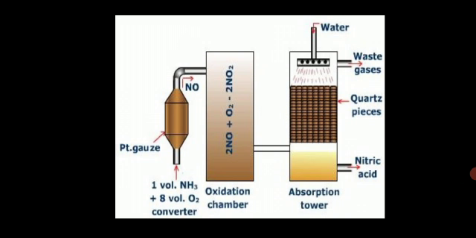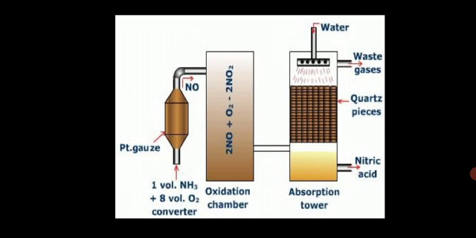Next it is passed to the oxidation chamber. You can see it on the screen. In the oxidation chamber, nitric oxide reacts with oxygen to form nitrogen dioxide, and the temperature is maintained around 50 degrees centigrade, because if the temperature is very high, the nitrogen dioxide formed will be reversible, and it will form nitric oxide back. So before that we need to lower the temperature to around 50 degrees Celsius. Then after that it goes to the absorption tower.